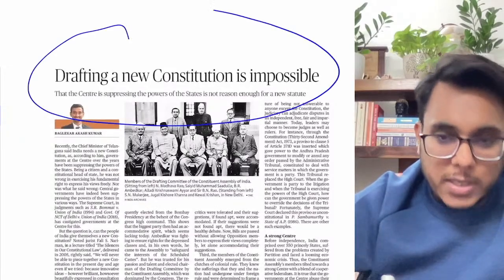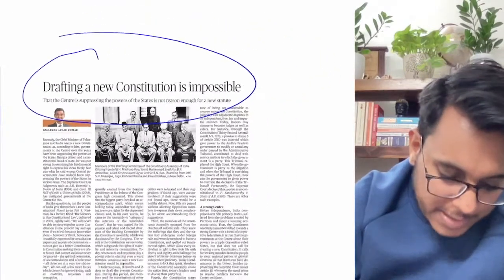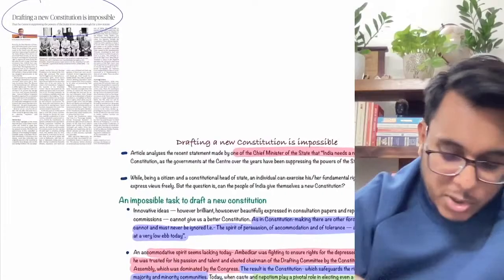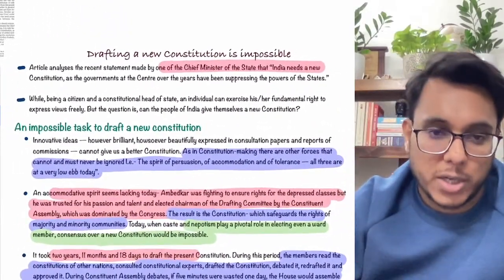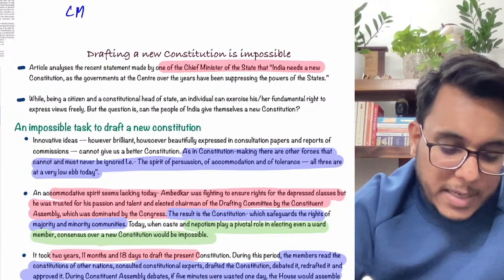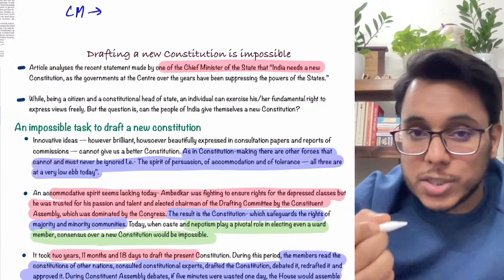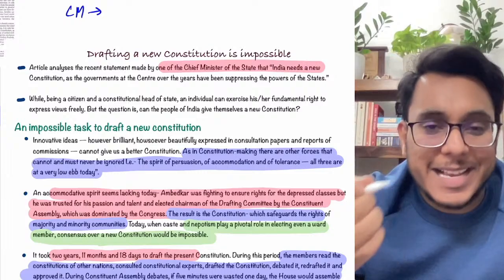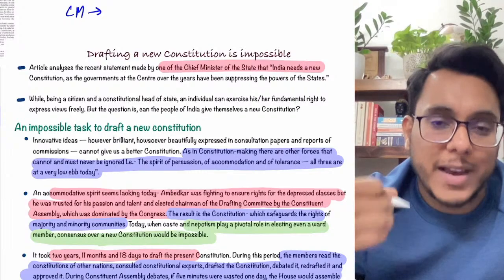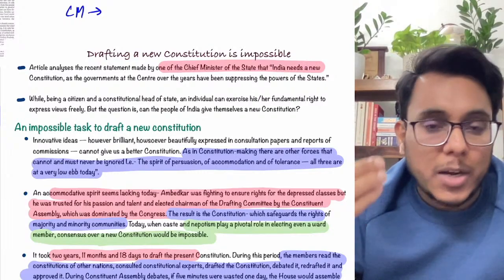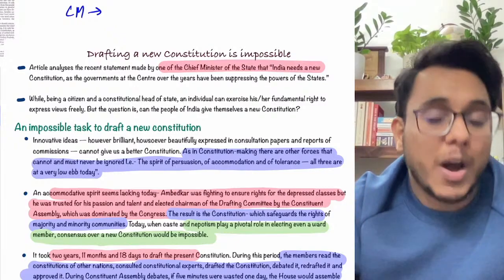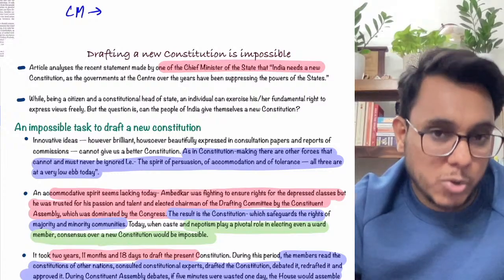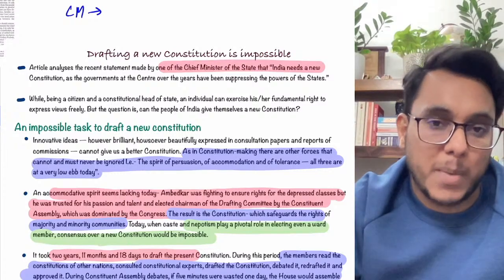Drafting a new constitution is impossible. So guys, recently the Chief Minister of Telangana, though we will not be using the name in our examination if a question comes, has provided this particular thing: that the Constitution of India is an asymmetrical constitution. Asymmetrical not only in the way that different states have been given different powers, but in another way too, that the center has been given more power.